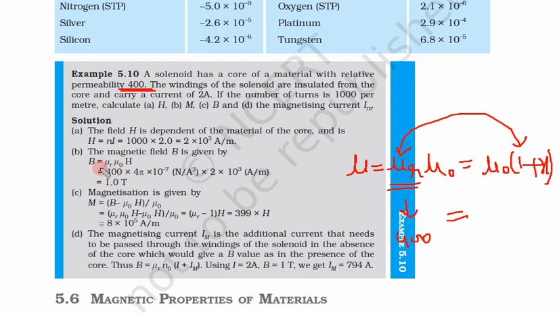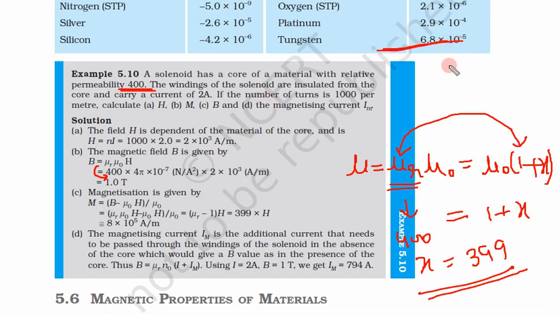So 400 is equal to 1 plus chi, and chi is equal to 399. Again you see the value of chi here is very high, but in other materials the value of chi is very small, 10 to the power minus 5 or 10 to the power minus 6. So in magnetic materials like iron, the value of chi is very high. These materials are ferromagnetic materials.